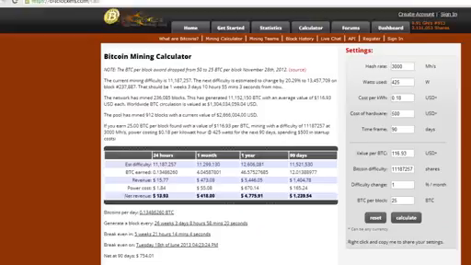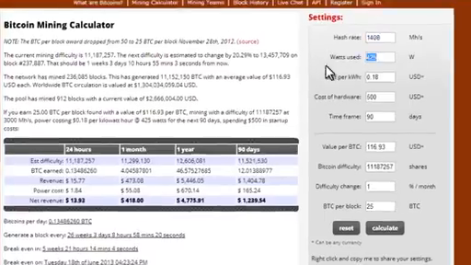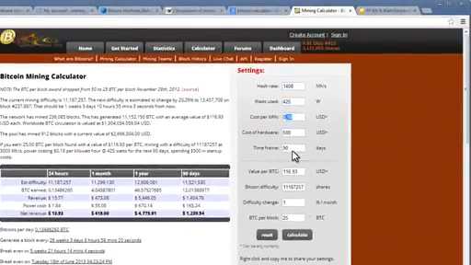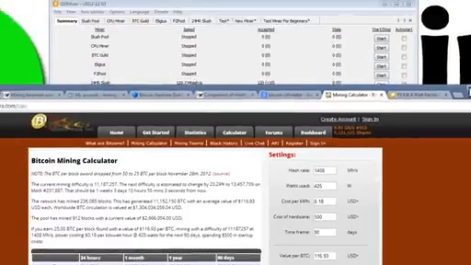We could go back to the calculator and put in 1408. Just keep that at 425. This is all guessing right here. I don't know what your numbers will be, but you can see here that in 90 days you'd make about 1,494. These are just some resources for you to check out and experiment with.